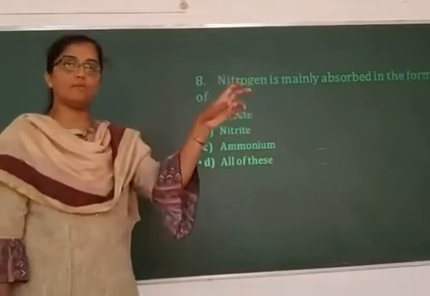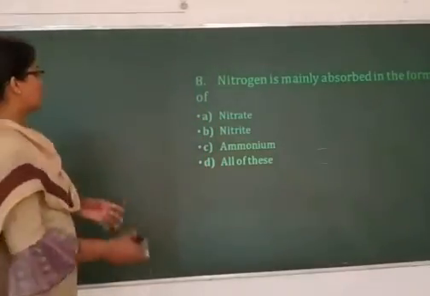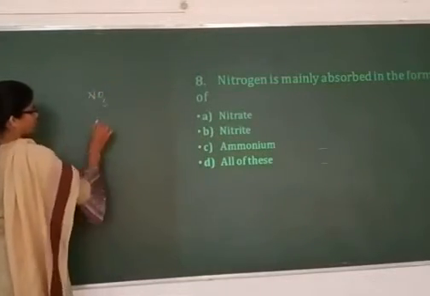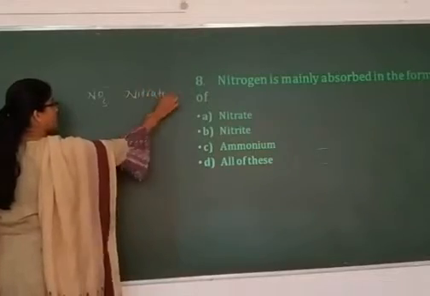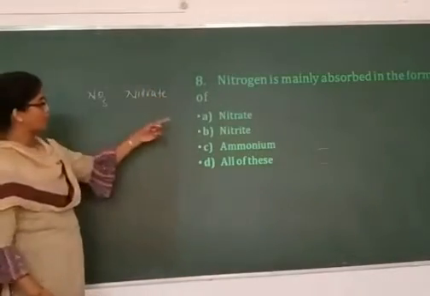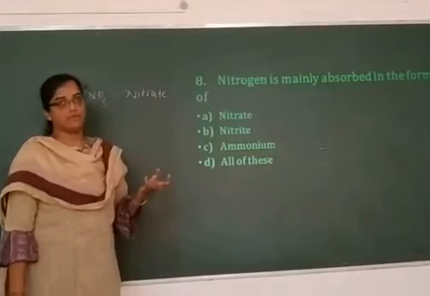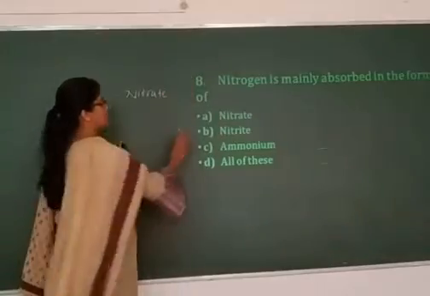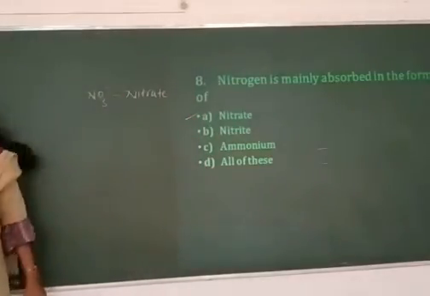If the question was that nitrogen can be absorbed, and the options were three and all of these, you would have gone with all of these. So plants are capable of absorbing nitrogen in many forms, but the nitrogen is mainly absorbed in the form of nitrate. Option A is the right answer.